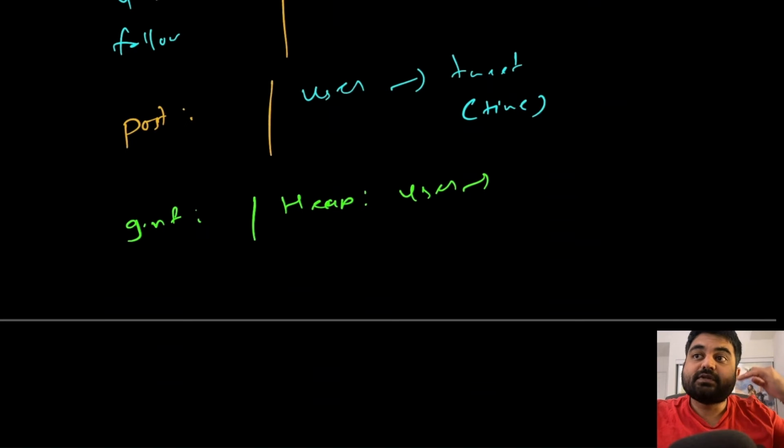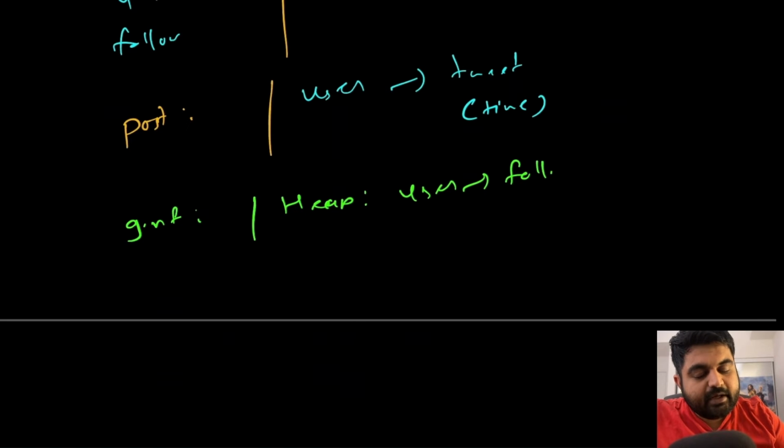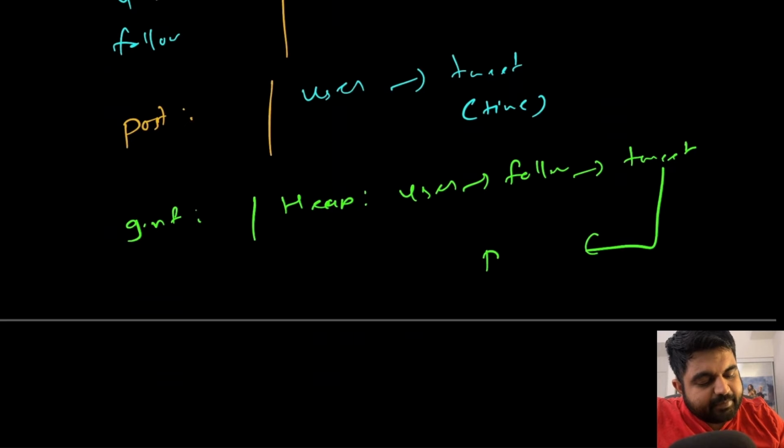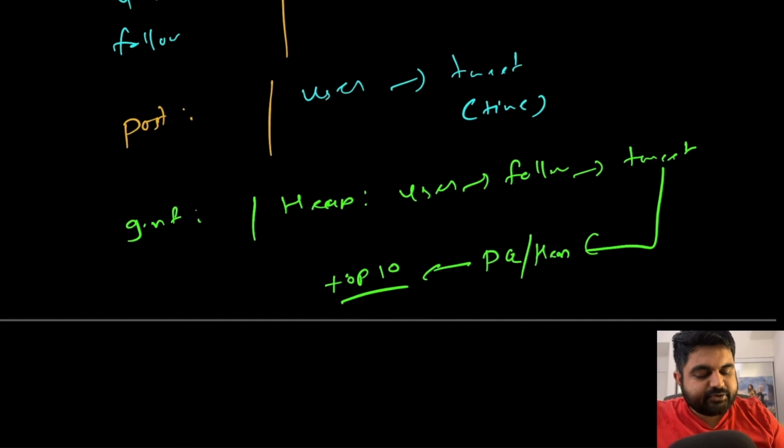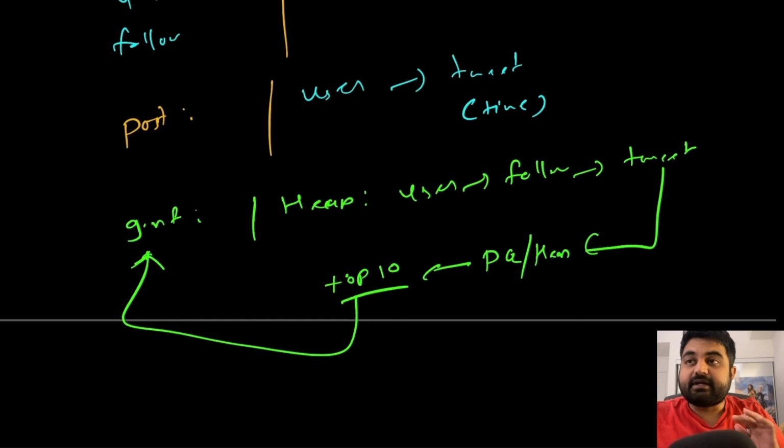For that user, we go across all the people that this user is currently following, find all the tweets they have made, put those tweets inside our priority queue or heap, and then only poll the top 10 out of this heap, and that should give us the generated news feed in a linked list fashion.